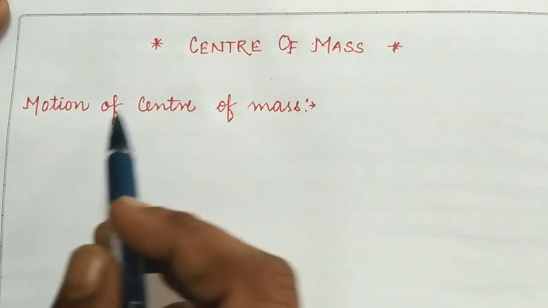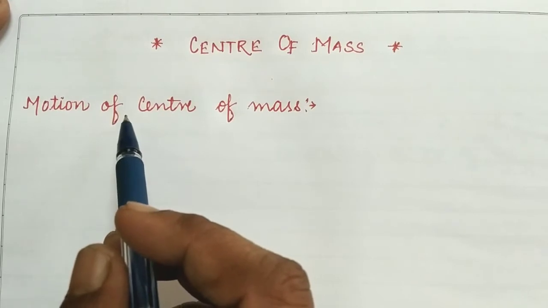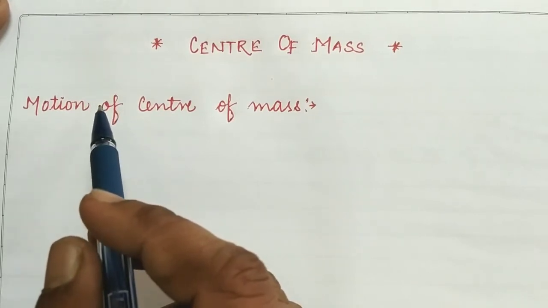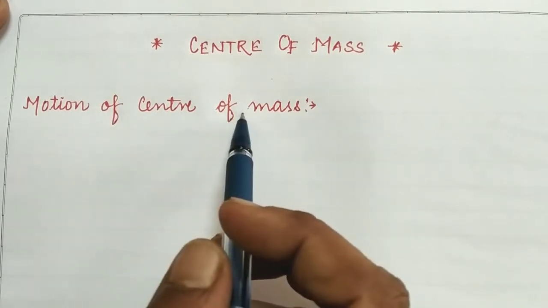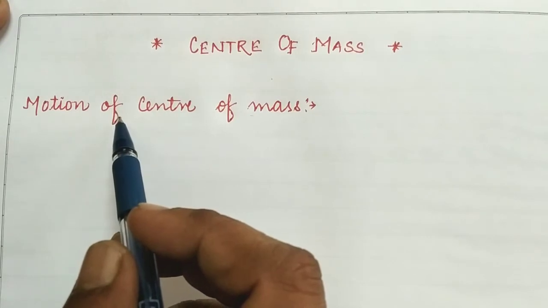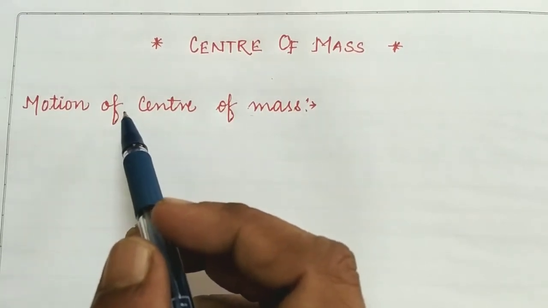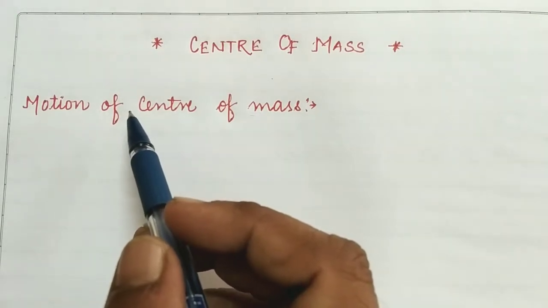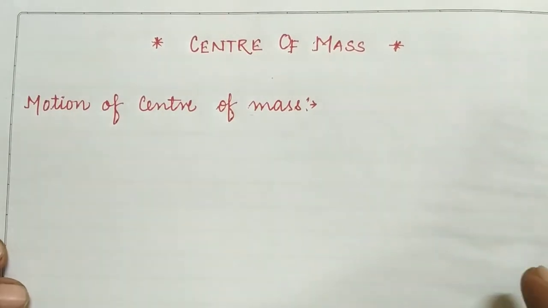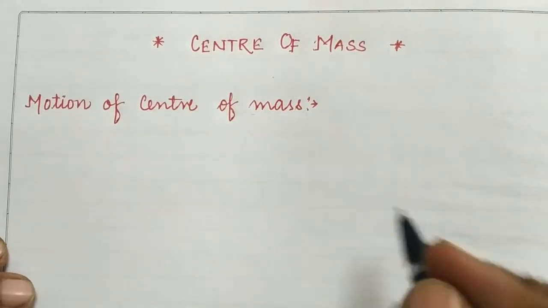Whereas when a body is subjected to motion, meaning an external force is applied to the body and the body comes into motion, what will be the center of mass for a body when it is in motion? So we are going to state about this topic. Students, when a body is subjected to an external force, it will come into motion. First of all, we are considering a rigid body or a system which consists of n number of particles.